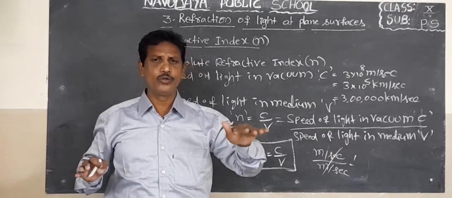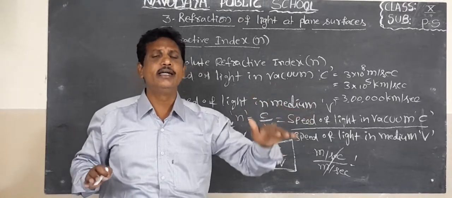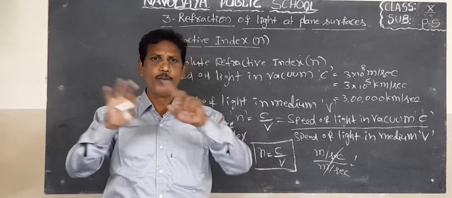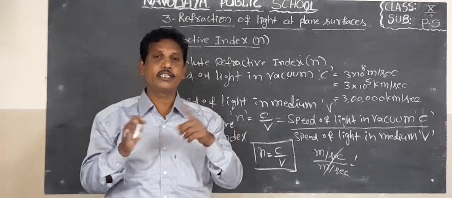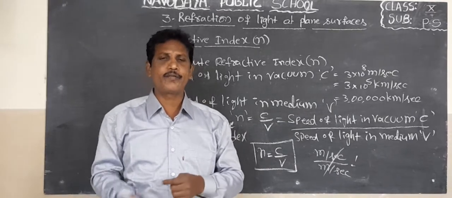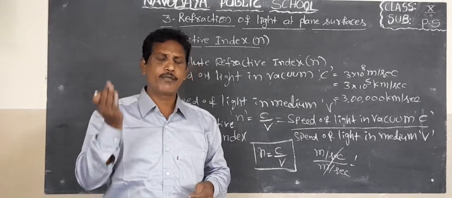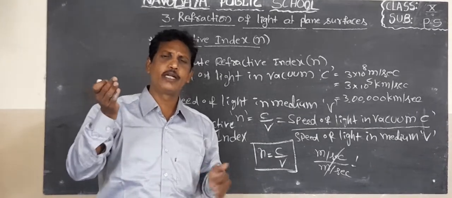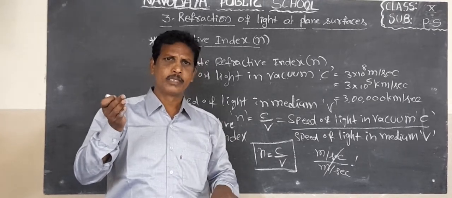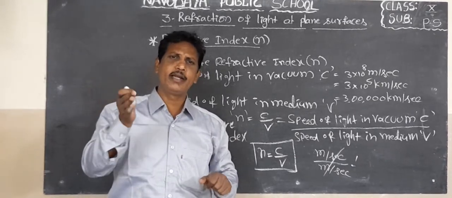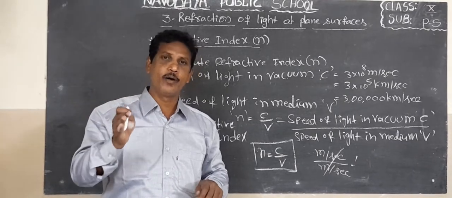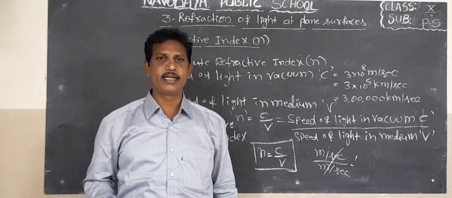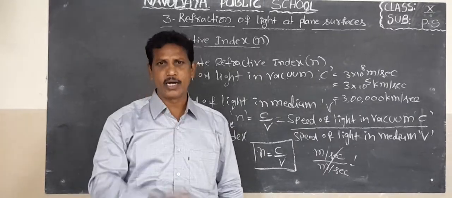If the speed of light through any transparent glass decreases, the refractive index increases. Both are inversely proportional. If the refractive index of any material increases, the speed of light through that material decreases. If the refractive index of any material, any object or any body decreases, the speed of light through that body increases. That is the vice versa.